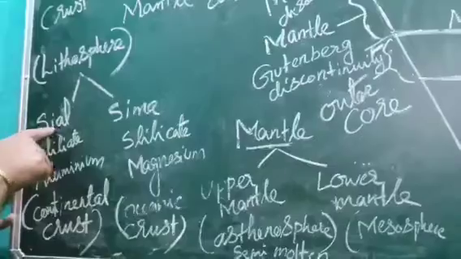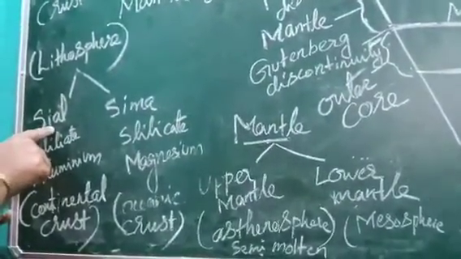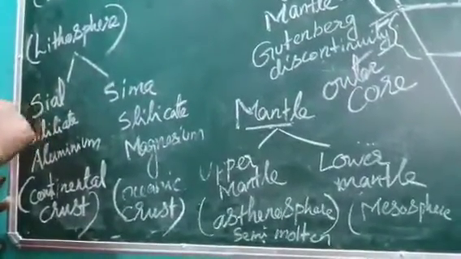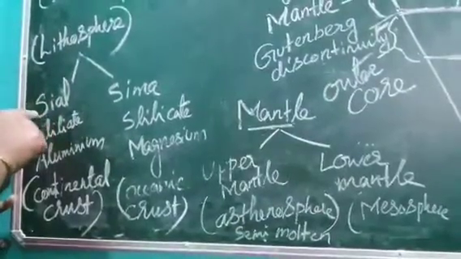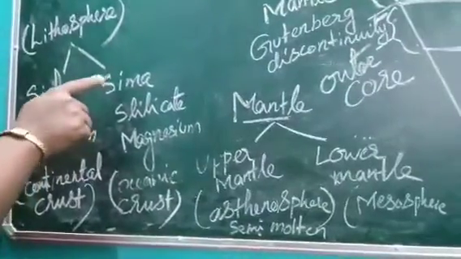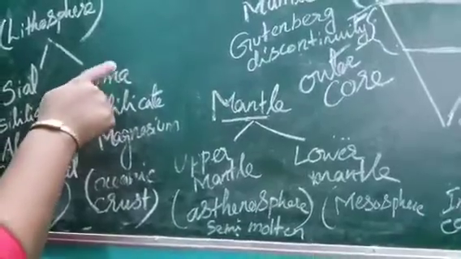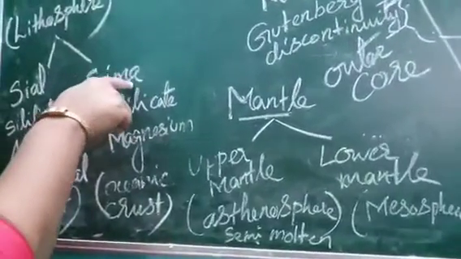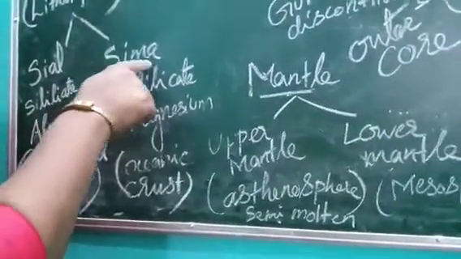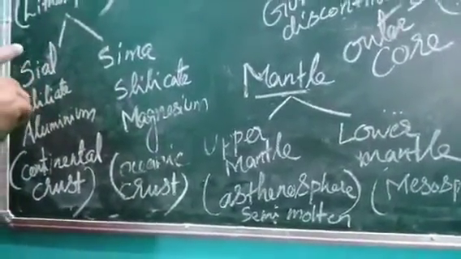Now, Sial, from the term itself it is very clear, Si, that means it is made out of silicate and aluminium. Sial is the continental crust, all the continents are part of Sial, and it is made up of silicate and aluminium. And Sima, all the oceans are part of Sima, and Sima is made out of silicate and magnesium, Ma stands for magnesium. So silicate and magnesium. So this is clear for you. The crust has Sial and Sima.